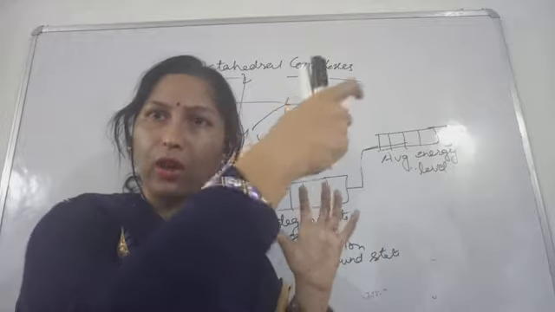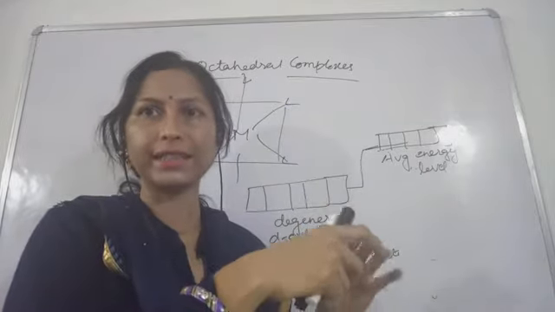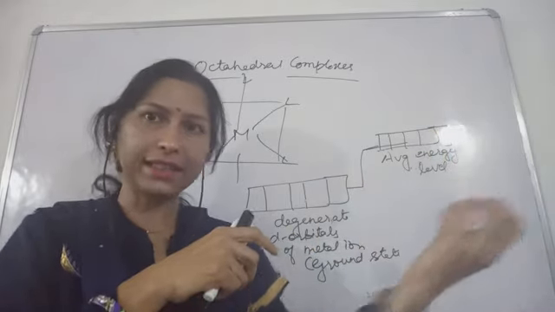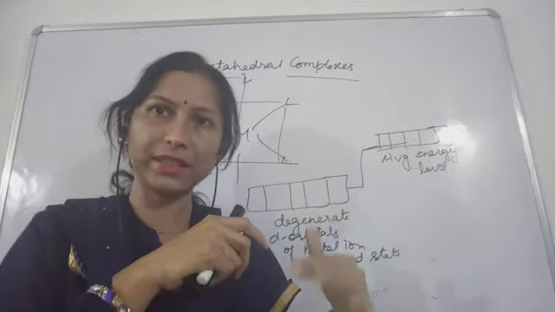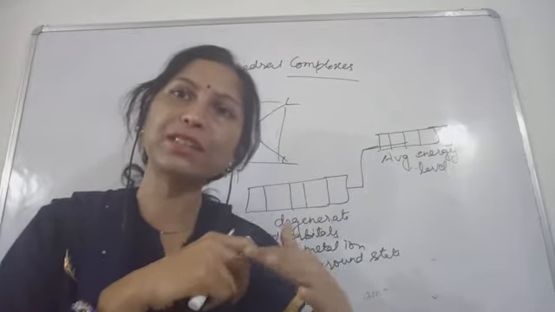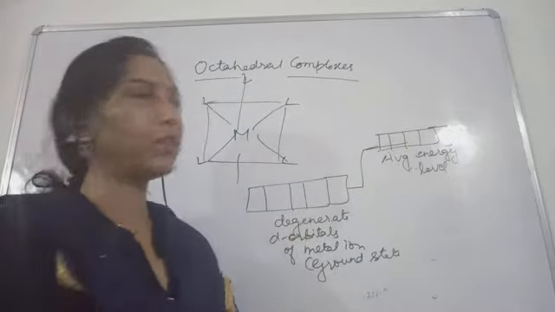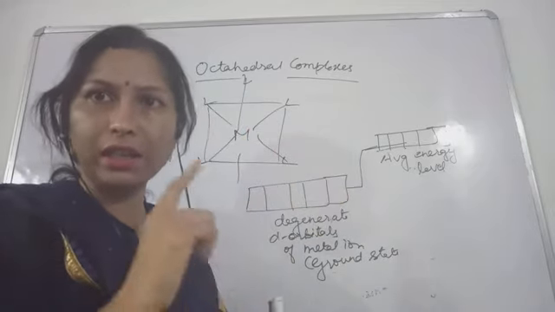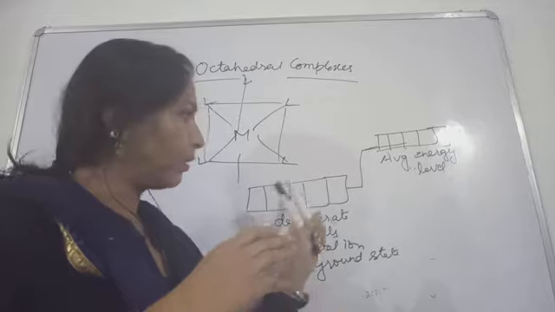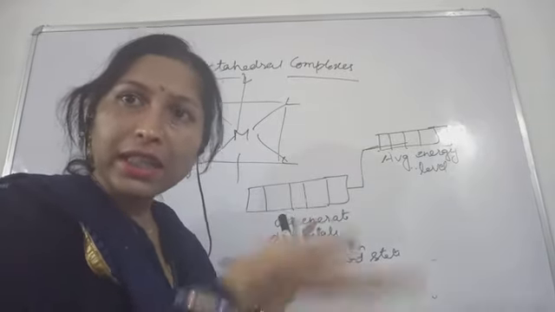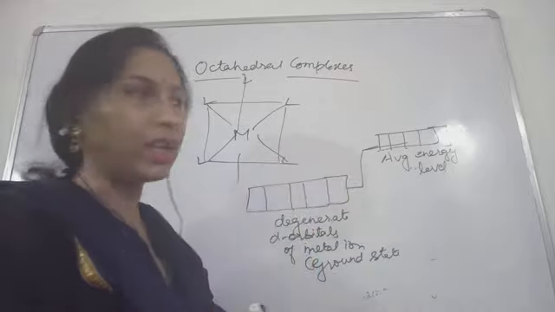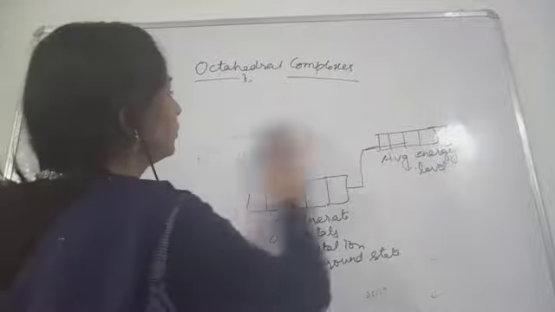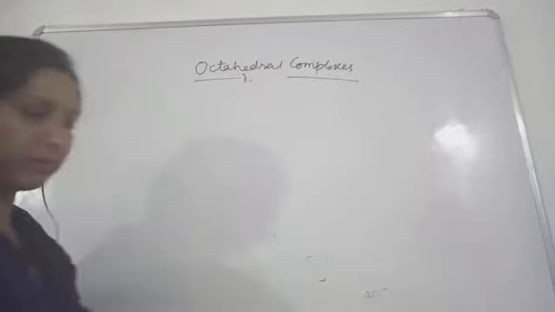Because the lobes of these orbitals are present on the axis, and the ligands are also present on the axis, the d orbitals with lobes on the axis will experience more repulsion. These repulsion forces result in an increase in energy. So the energy will be increased. I'm rubbing this out and showing you. See here.